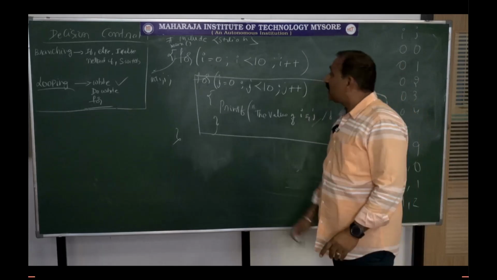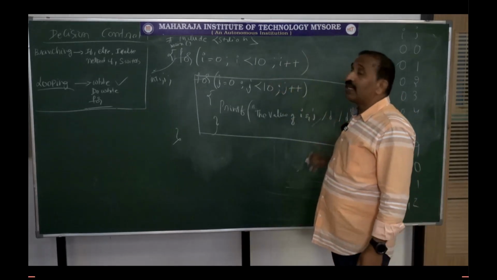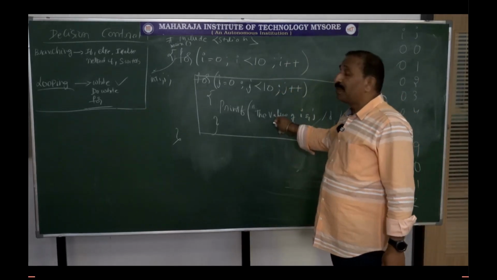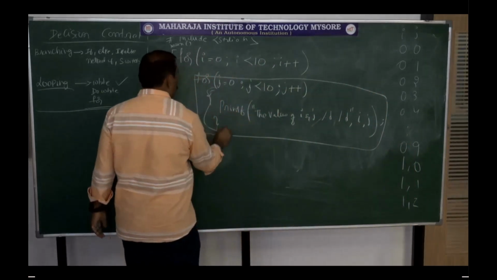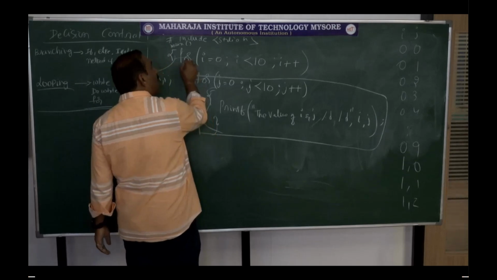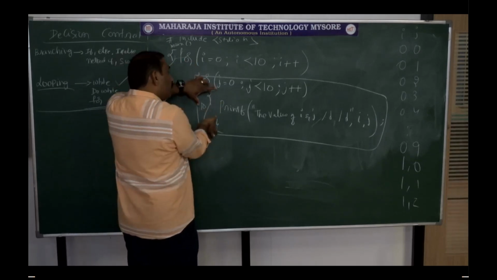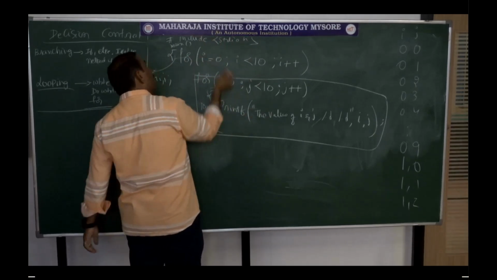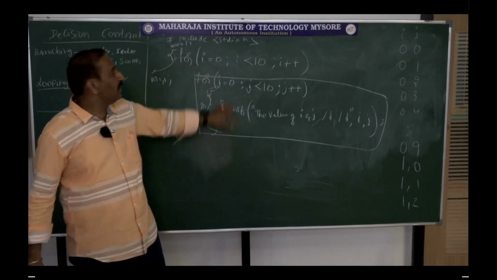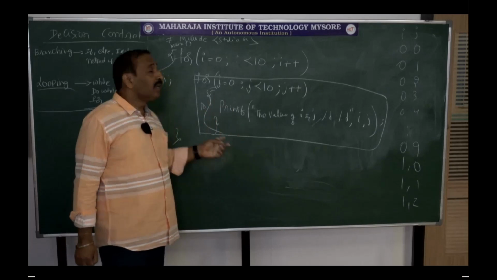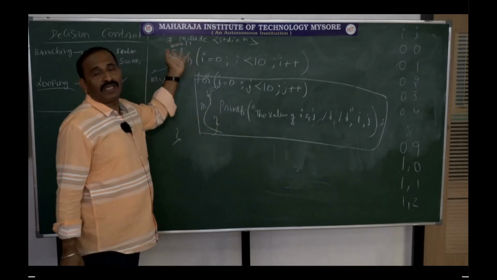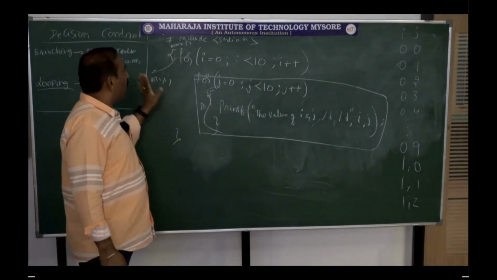How many times is this executed? This is executed 100 times. This is printed 100 times. This loop is to run 10 times, and here it is 10 times. So this loop is executed 10 into 10 times, this into this many times. So this is how looping in a nested format will be executed, right?